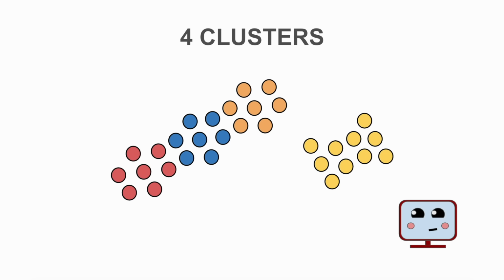Consider this dataset, for example. We could argue there are 2 clusters, or 4, or even 10. How many clusters there truly are isn't clear. But once we know how many clusters we want, it becomes much clearer how to organize the data into that many groups. For example, if we want to create 4 clusters, this is really the only reasonable way to organize this data into 4 groups.